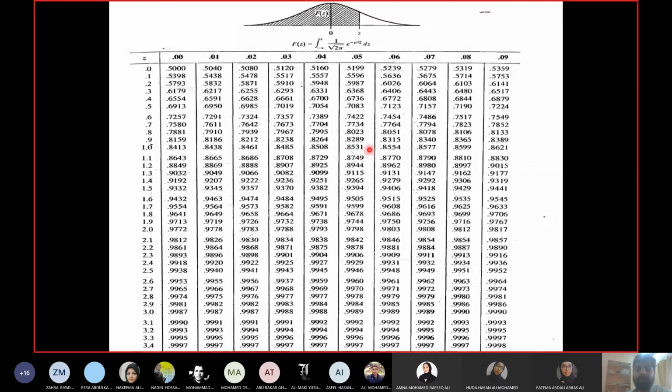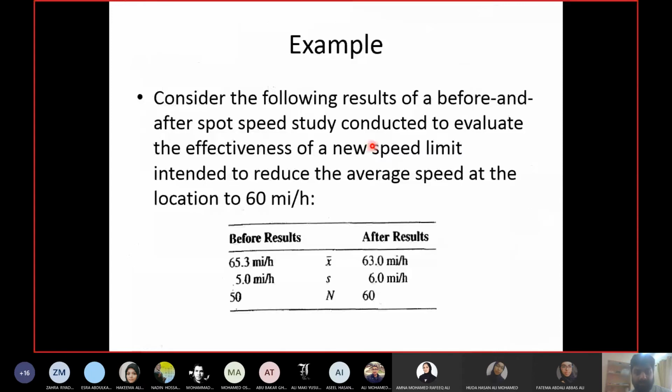So the probability of having a 1.05 value is 0.8531, meaning 85%, right? So there is an 85% chance that your Z value can be 1.05. What was my limit? 95%. My limit was 95%.